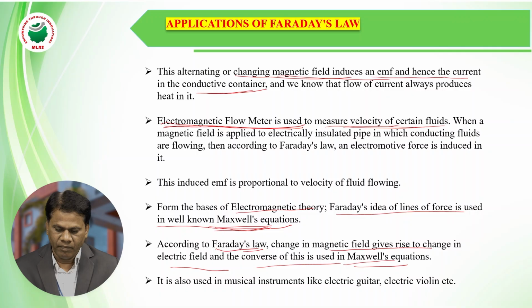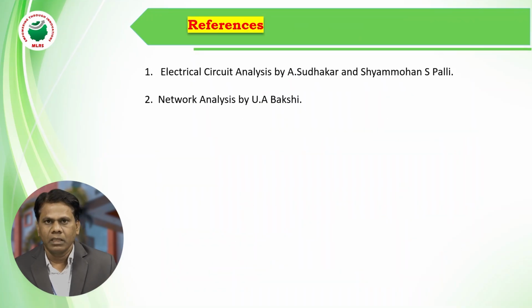So we are using it in the electromagnetic flow meter, in order to get Maxwell's equations, in electrical transformers, in electrical generators and industries, and even telephones use Faraday's laws of electromagnetic induction.